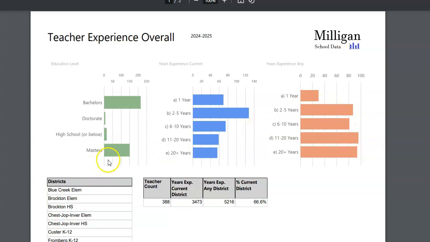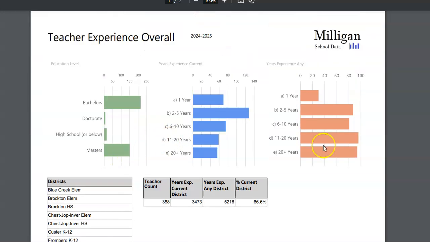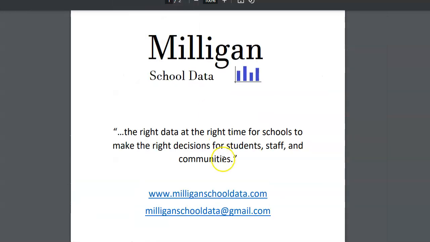Obviously, there's a list here of all of the schools that took part in the survey, so you can kind of see what you're comparing that to, and then kind of this summary information that there were 5,216 years of experience across all of these 388 teachers. And so that's just for informational purposes and to kind of compare your district to that. So that is the teacher experience analysis.